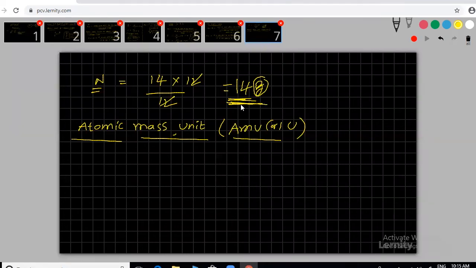Oxygen weight is 16 grams, we are studying. 16 grams is visible region, we can find that it is visible. But still we are not able to see it, so 16 grams is not the weight of 1 oxygen atom. So many atoms together weigh 16 grams. Then only can we find the weight of 1 atom. So now our question is how to calculate the weight of 1 atom: 1 hydrogen atom, 1 oxygen, 1 sulfur, 1 calcium, like that. Okay, we can see here.